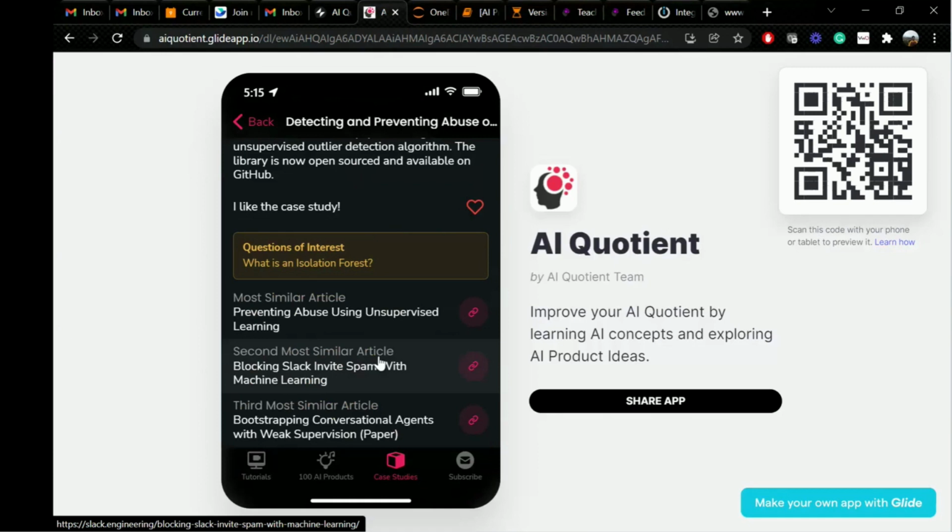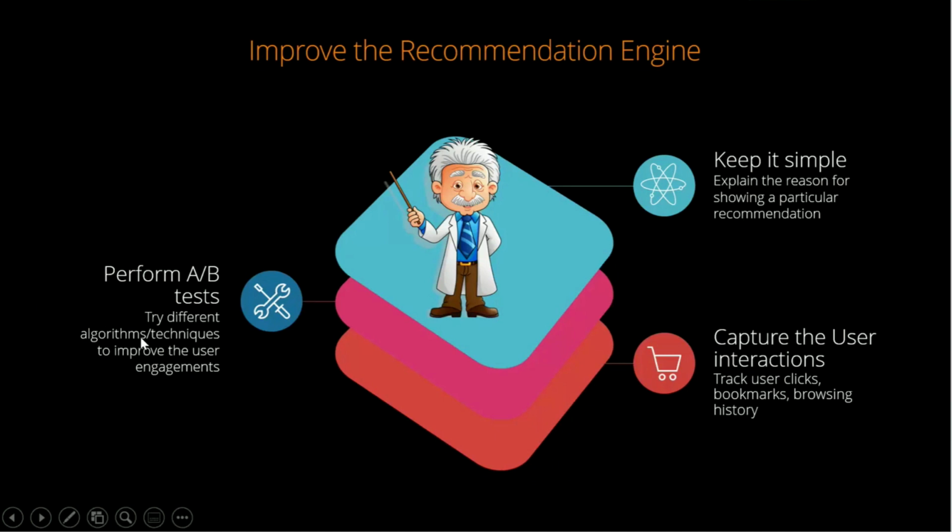But you need to tweak it based on your data. It actually changes the whole pipeline, but the pipeline will remain the same. The most important part is you need to take the feedback. And how we actually collected the feedback was, we decided that a user is liking the article when he's bookmarking it, or when he is clicking on it and actually reading the article. So we use simple browser-side, client-side JavaScript to capture that interaction and the information.